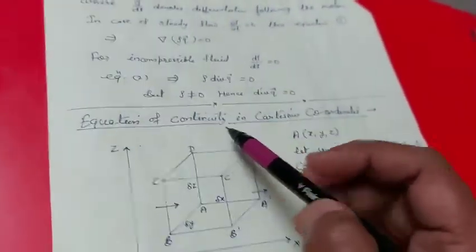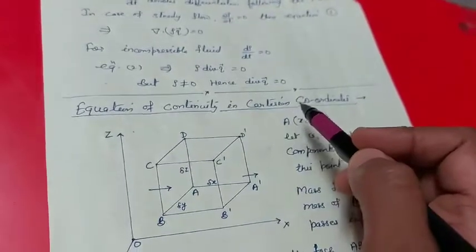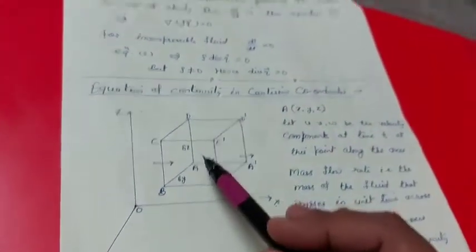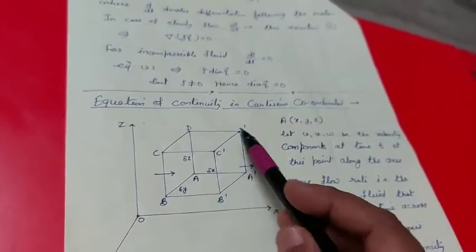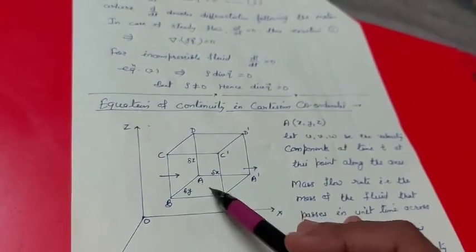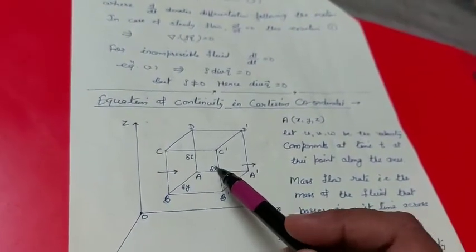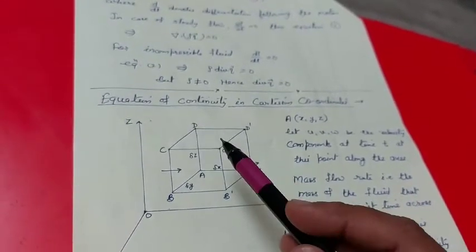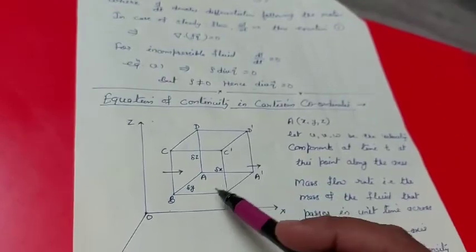Next is equation of continuity in Cartesian coordinates. Consider an elemental parallelepiped of dimensions delta x, delta y, delta z through which fluid is flowing.